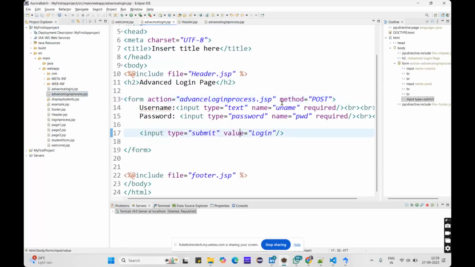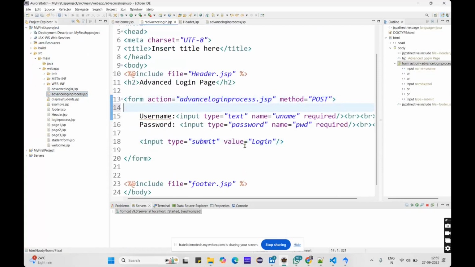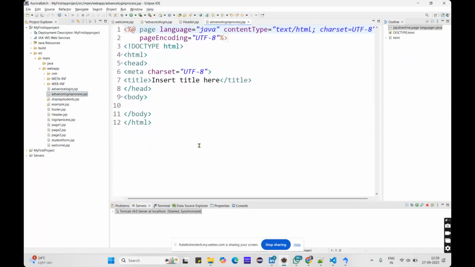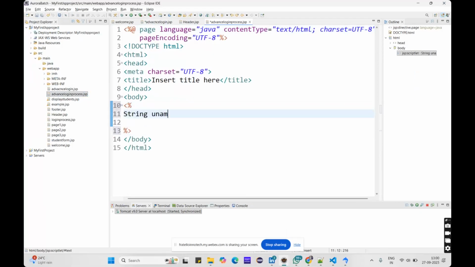So when the user enters the data and submits the button, the data will be processed in the admin login process, which means here. So how can I retrieve the data? By using the scriptlet tags. Inside scriptlet tags, we have given names to those input tags, right? By using request.getParameter, we can retrieve the username and the password also. So first, username equals request.getParameter, only getParameter, not getParameterValues.